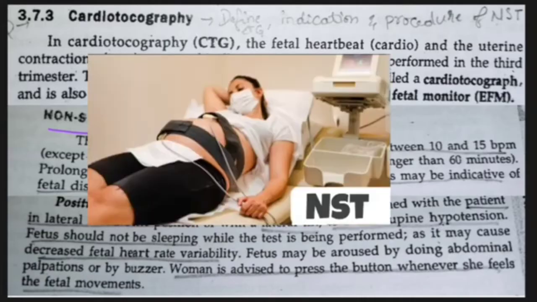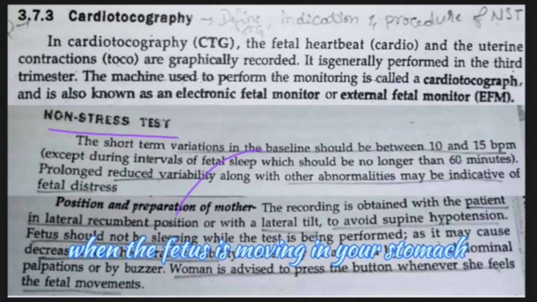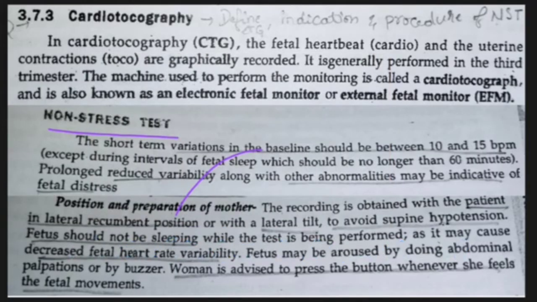At the time of examination, two sensors are placed on the womb, one above the womb and the other near the pelvic region, and a button is provided in the mother's hand. We will advise her to press the button when the baby moves in her stomach. If the fetus is sleeping when we place the sensor, we will know the fetus is not active. So we will advise the patient to wait for 1 hour and then come again for an examination.